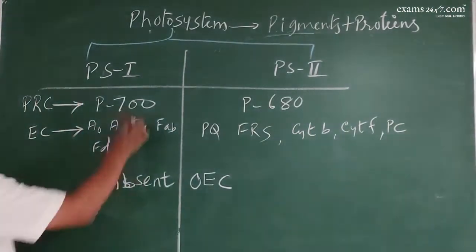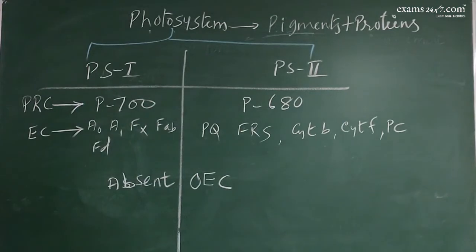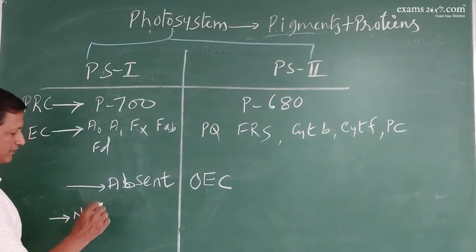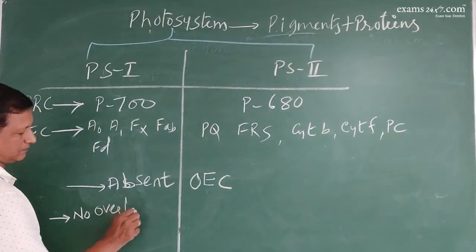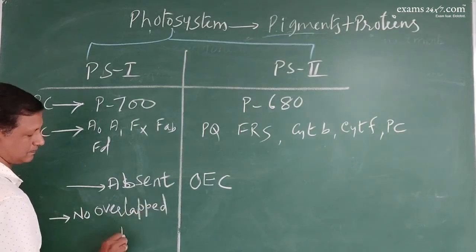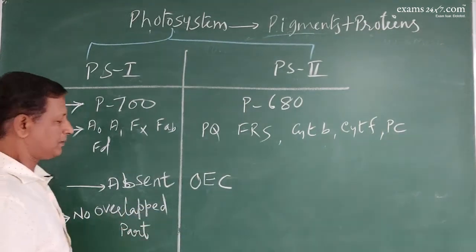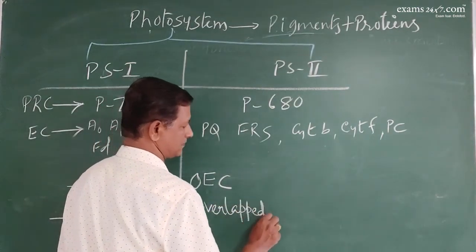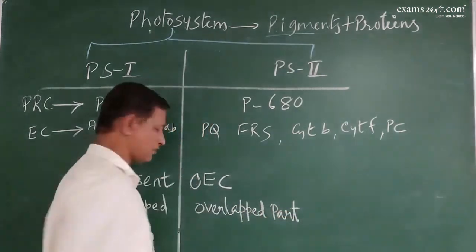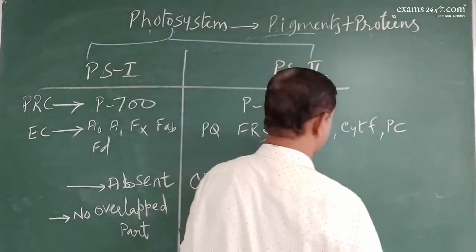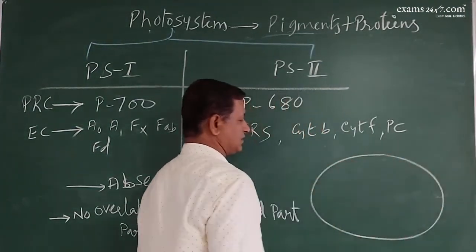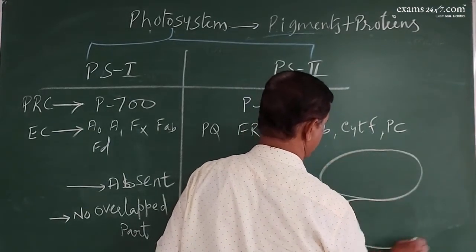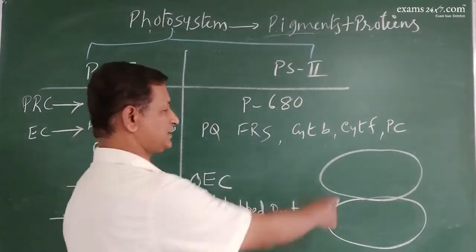Then fourth, photosystem 1 is found in the non-overlapped region, but photosystem 2 is found in the overlapped region. Suppose this is the granum, each is a thylakoid.